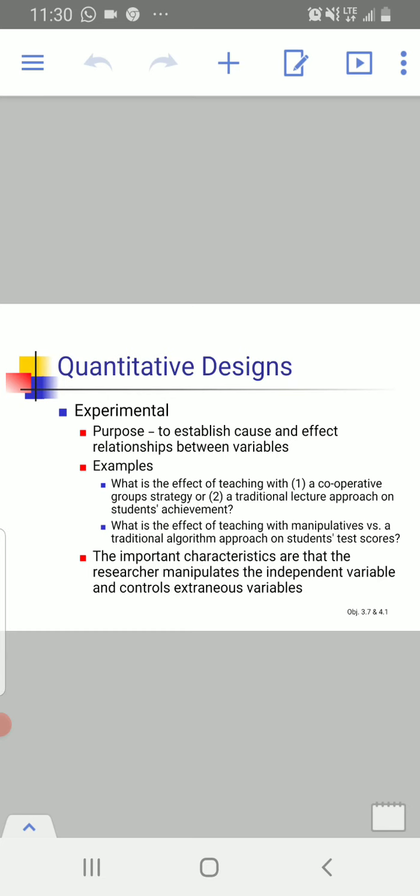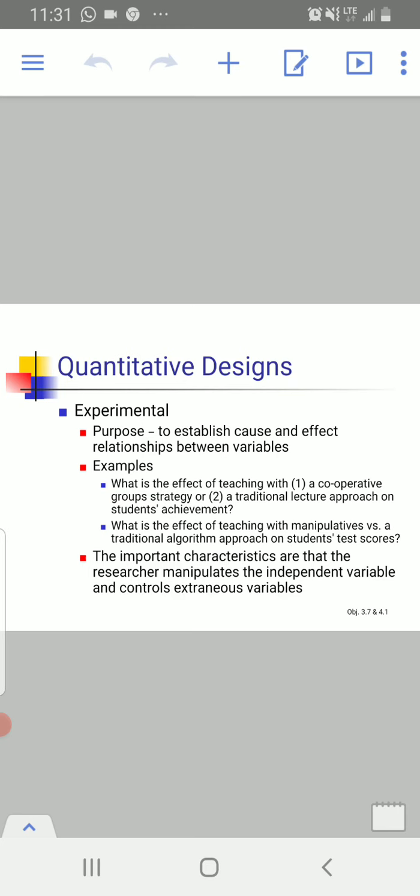No, this is the method, and this is considered as one variable, that is methodology. Teaching with manipulatives or traditional algorithm is one variable, and we are trying to observe its effect on students test scores, that is the second variable. So we are trying to observe the effect of these two variables on the students academic achievement. So basically we are trying to observe the cause and effect relationship of these two variables on the students academic achievement.